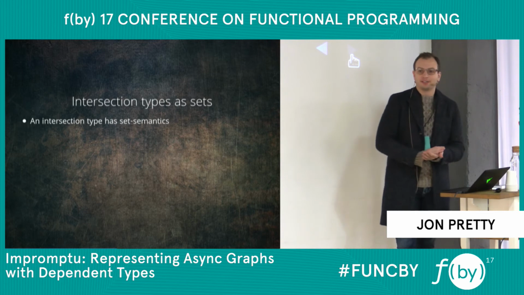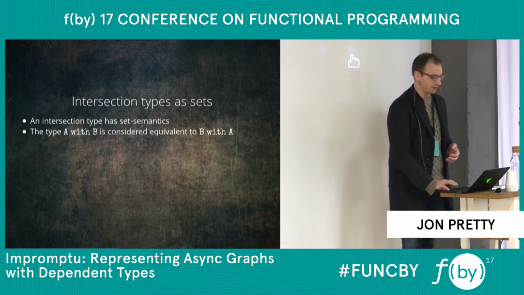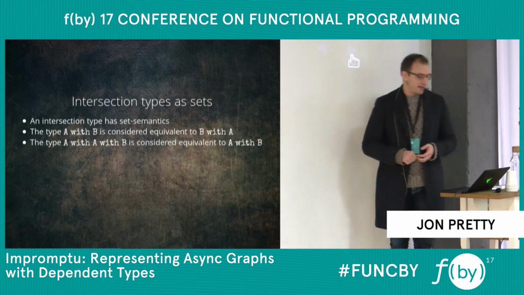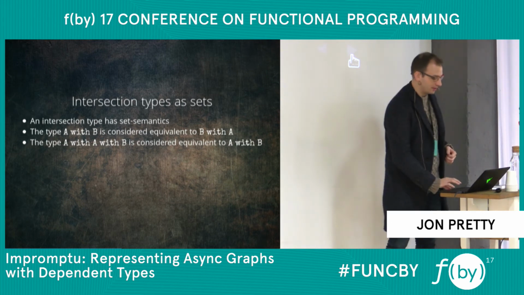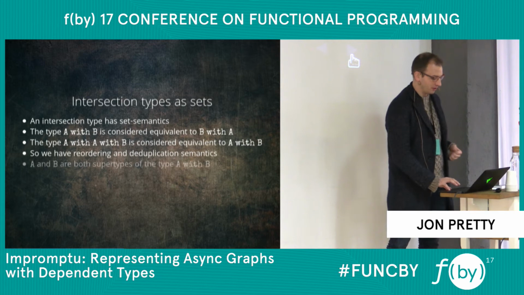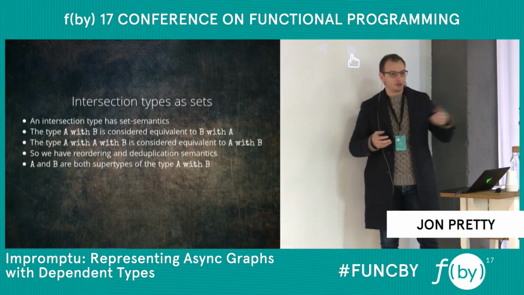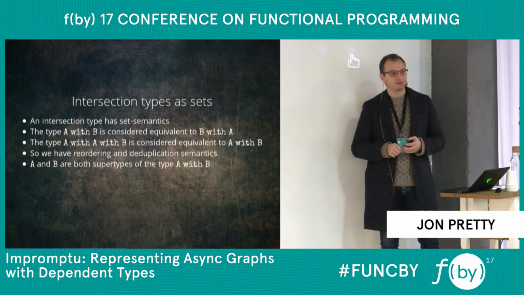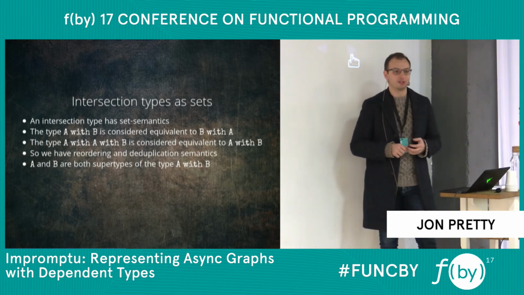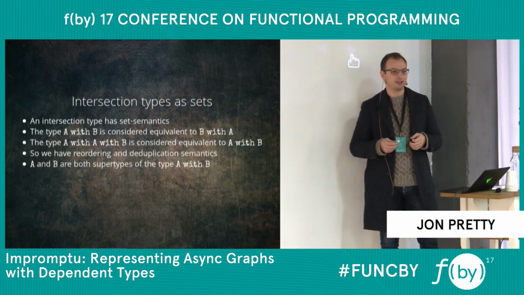But I'm going to claim that these have set semantics. So A with B in Scala is considered to be the same type as B with A. A with B is equivalent to A with B. We have reordering and we have deduplication. This sounds a lot like set semantics. And we note that A is a supertype of A with B, and B is a supertype of A with B, and therefore this looks a lot like set membership. X is a supertype of Y is like saying, is X an element of Y?